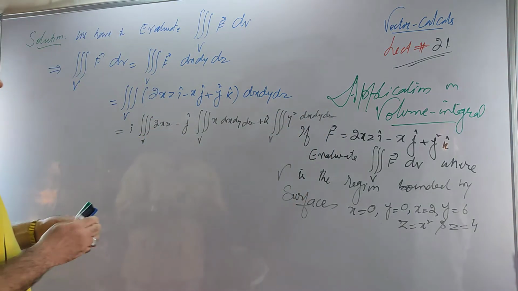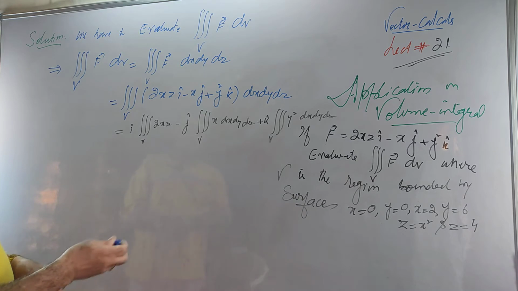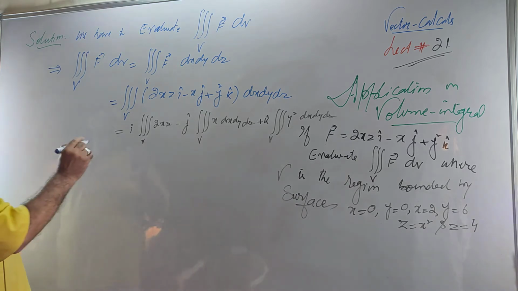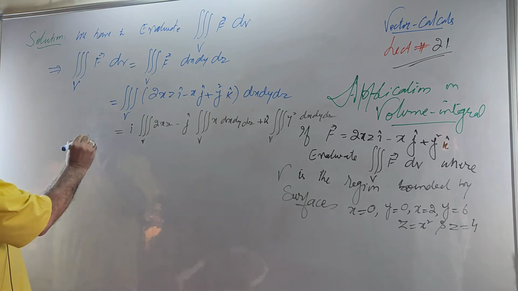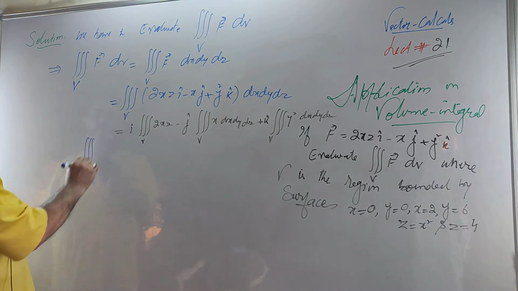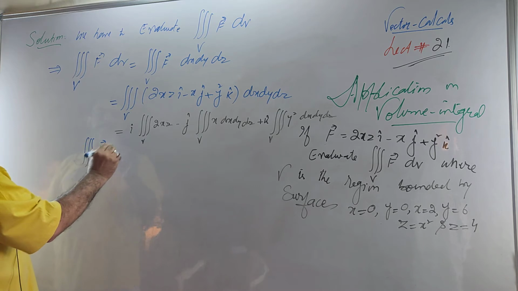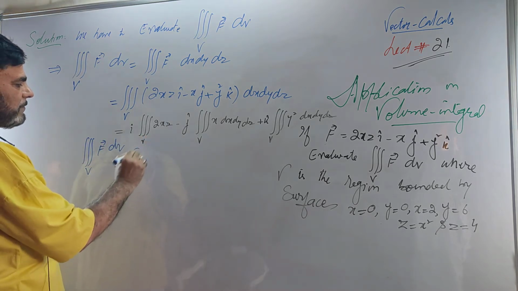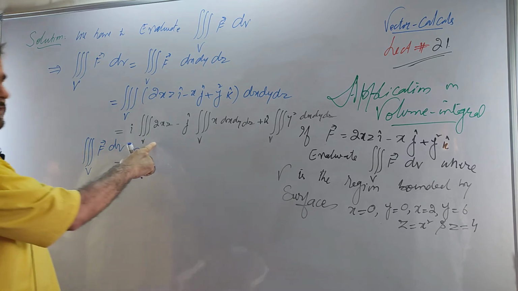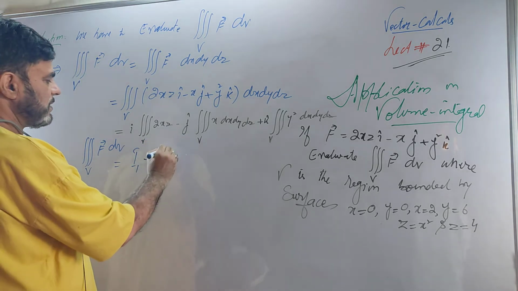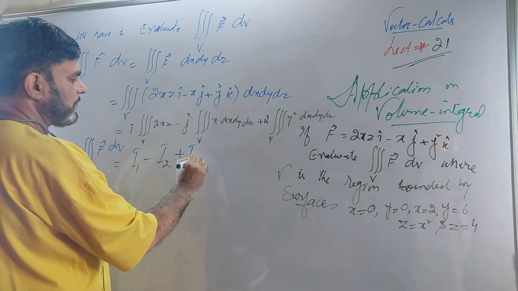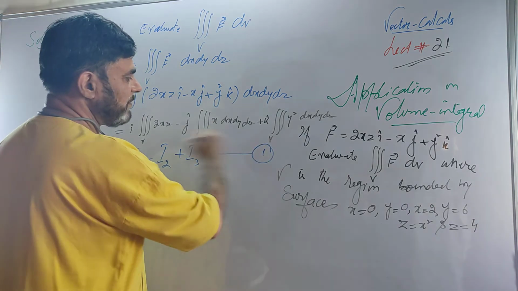So the volume integral of the given vector point function f over V is I1 minus I2 plus I3. Let this be equation number 1.